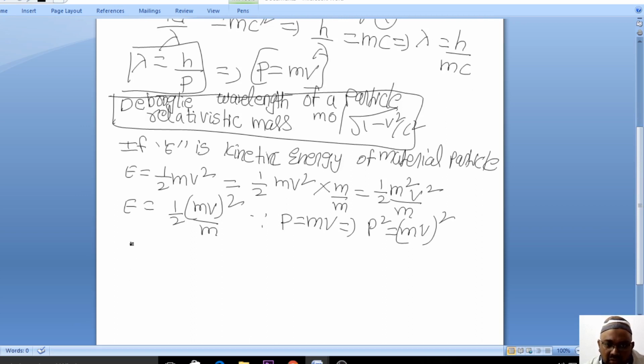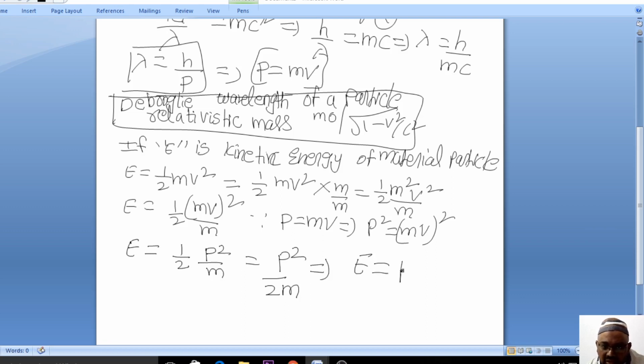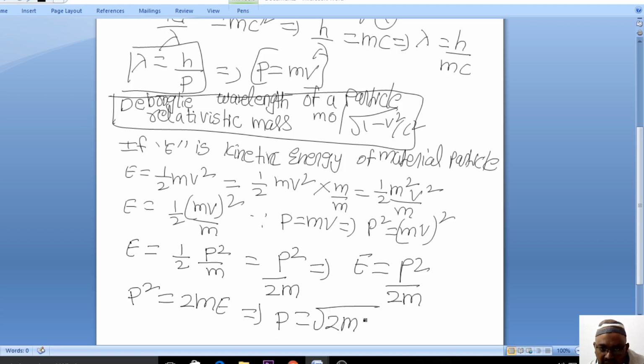So E is equal to half mv square. What is mv whole square? It is p square. So I can write p square by m, or else I can write that as p square by 2m. Implies we got the value E is equal to p square by 2m. I think you got a clear idea. Now p square is equal to 2mE. Implies what is p? p is equal to under root 2mE.